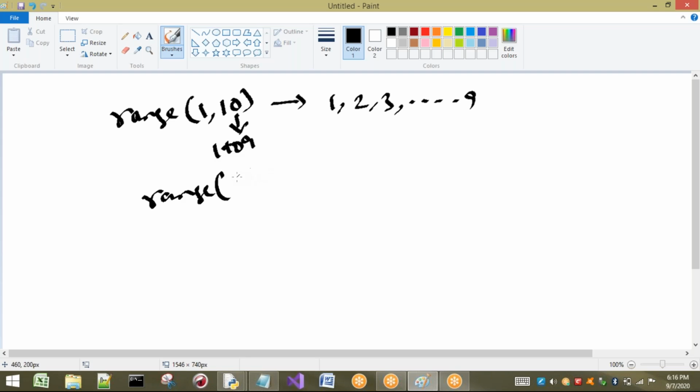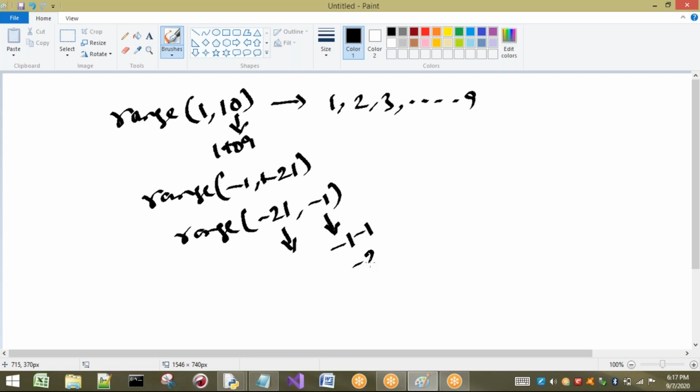Now if I am going to take negative values, and I take range of minus 1 comma minus 21, it is not going to take up to this one. Whatever we take means range of negative numbers, minus 21 to minus 1. Here this becomes start, and here it becomes stop. Stop means what we have to take: minus 1. Minus 1 gives you minus 2. So it will print from minus 21 to minus 2.